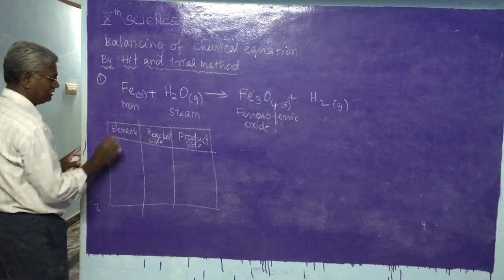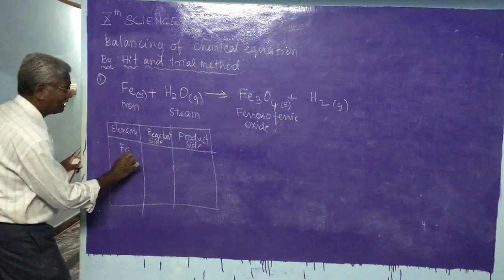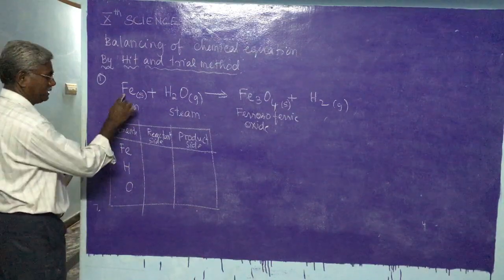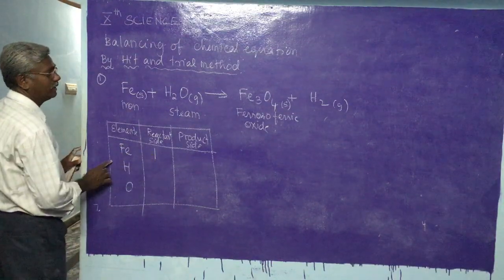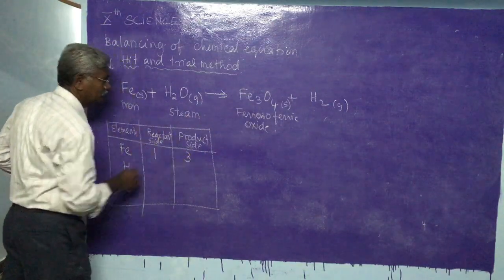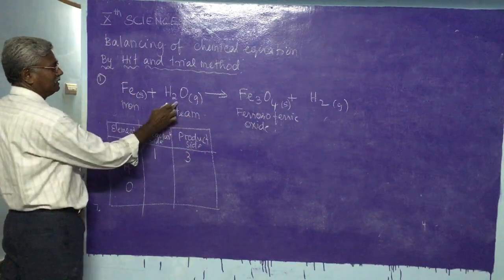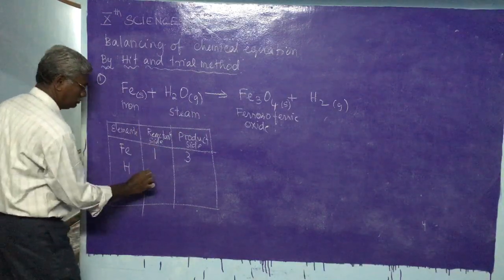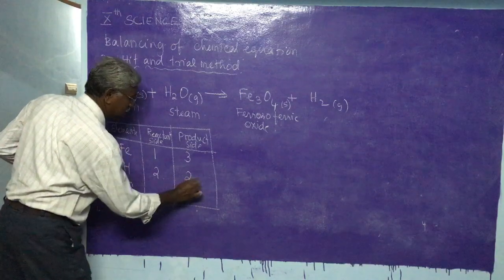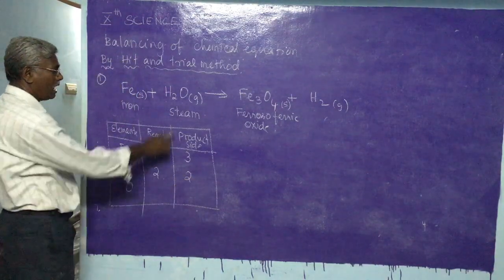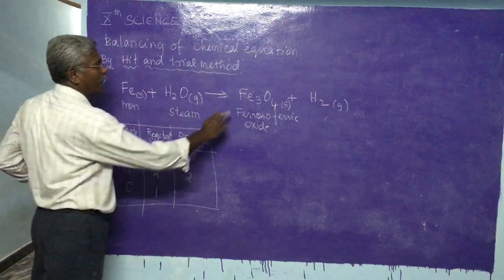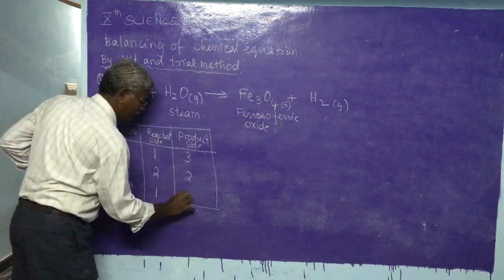In total we have three elements: one is iron, second hydrogen, third oxygen. Iron: we have only one on the reactant side, and on the product side we have three. Hydrogen: on the reactant side we have only two, and on the product side also we have two. Oxygen: on the reactant side we have one, and on the product side we have four.